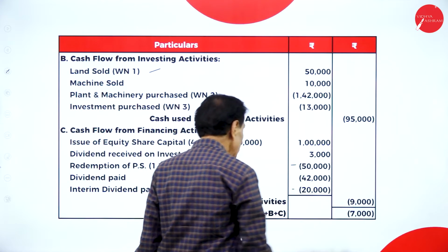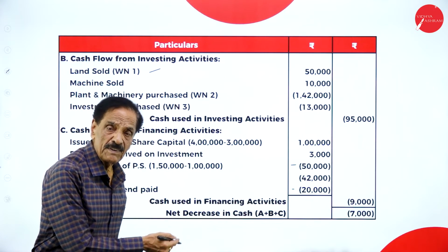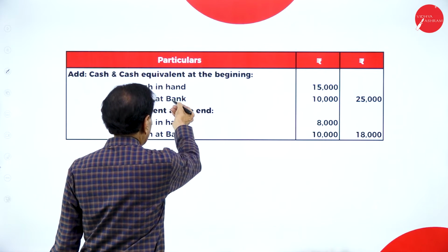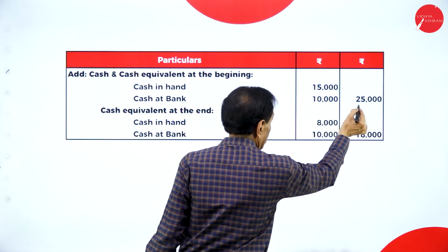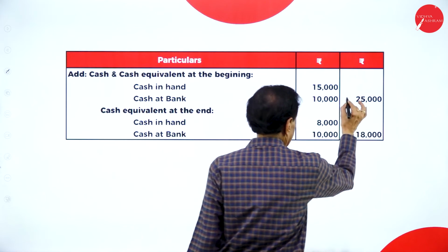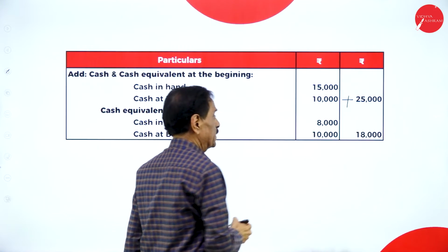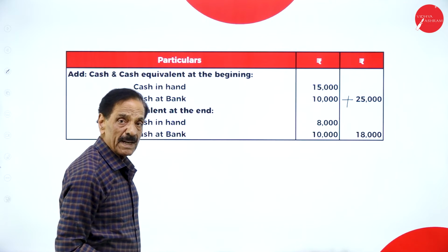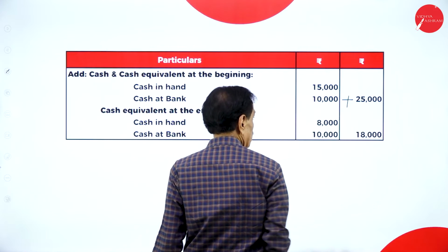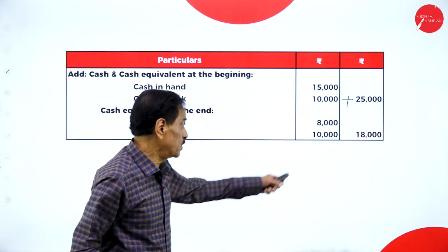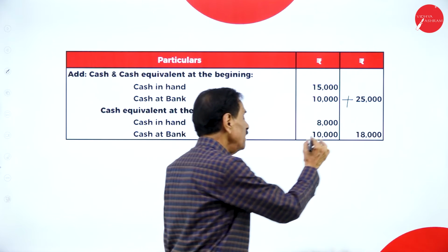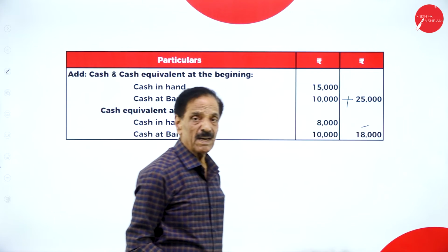If you add all the three activities, a negative figure of 7,000 will come. Then add back opening cash in hand and cash at bank, 25,000. Minus 7,000 plus 25,000, your answer is 18,000 closing balance. This balance you have to arrive at in the examination. So if you arrive at it, all the three activities are correct.